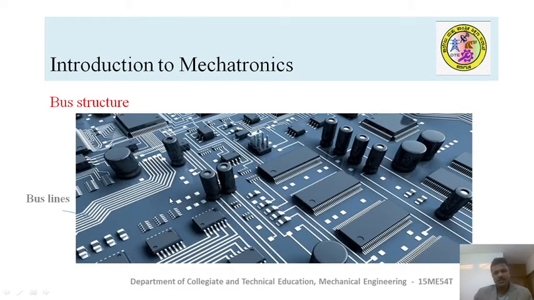So bus structure, this is one important terminology we use in the mechatronic system. That means, as I told you already, printed circuit board. On a plate, copper lines are being engraved. This is one technology that is being used, so that on these lines the components are going to be fixed. This actually eliminates the hardwired connections on the board.